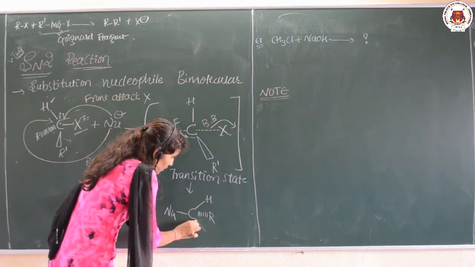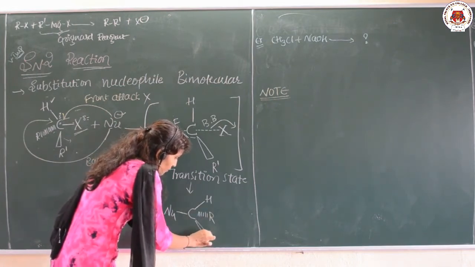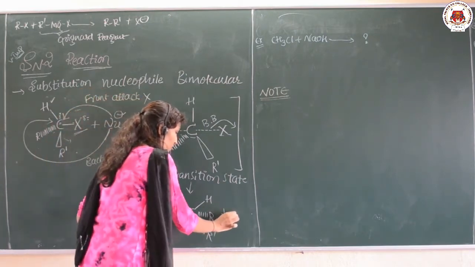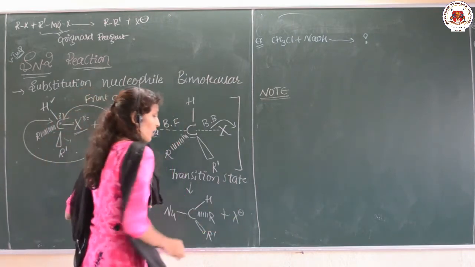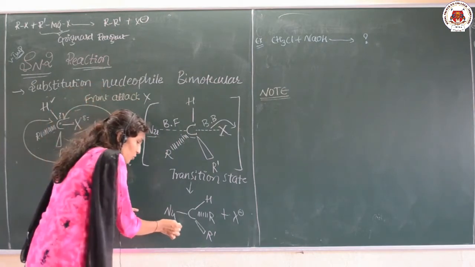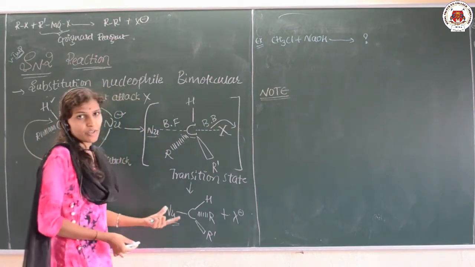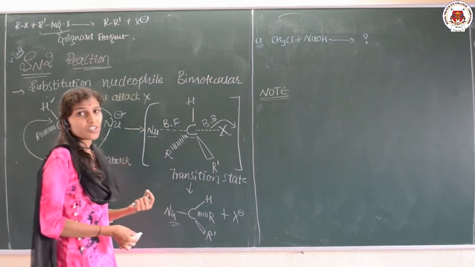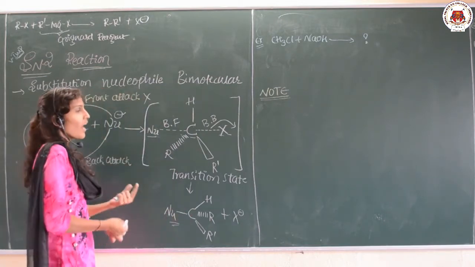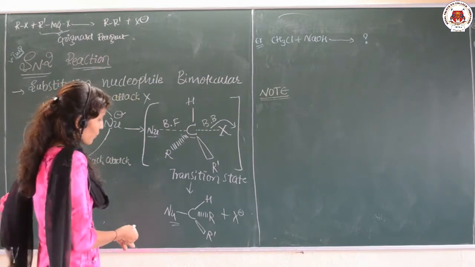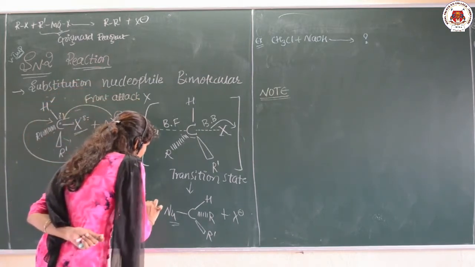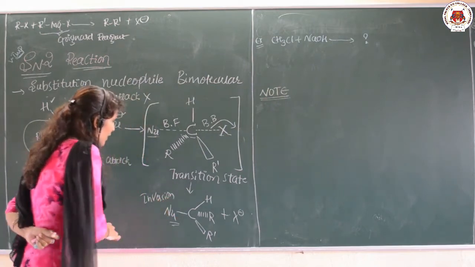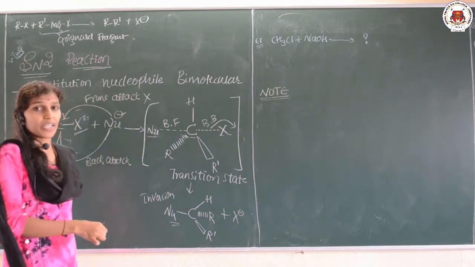R and this is the R dash. This is the R dash and X minus, that is removed. X minus is removed. We want to substitute the nucleophile, that is why it is a nucleophilic substitution reaction. Clear? And here one more thing I want to tell you, that it is an inversion product. It is also called a Walden inversion.